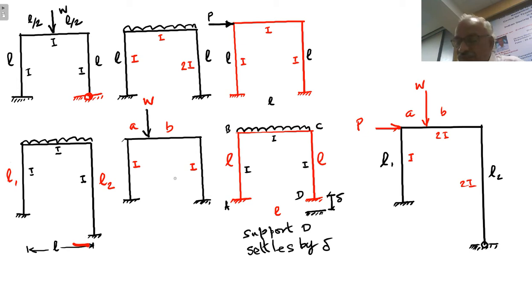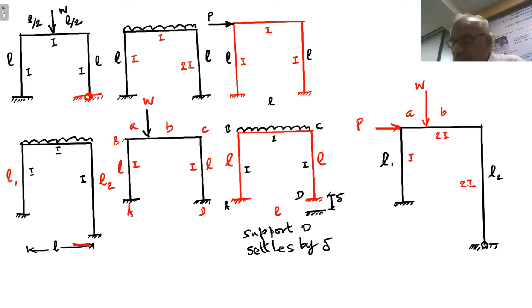Next case, figure number 5, that is this frame, say columns of length L, moment of inertia I, A is fixed, D is also fixed, so this is B and C. Everything is symmetrical, but it is subjected to non-central load, so that will cause side sway.